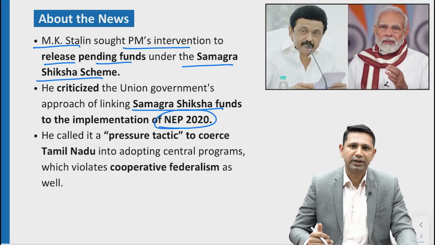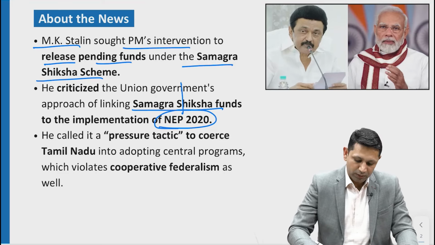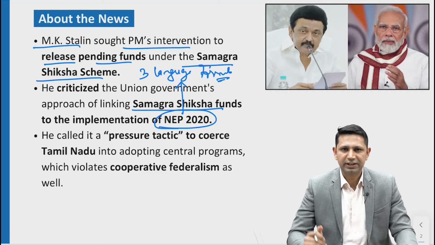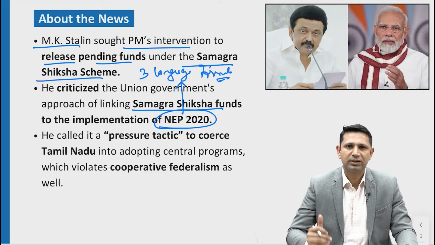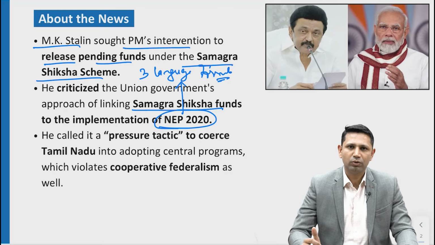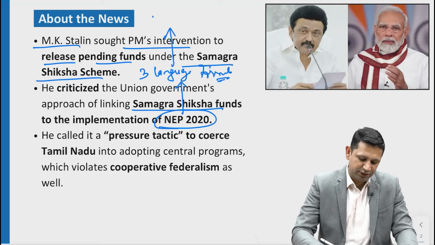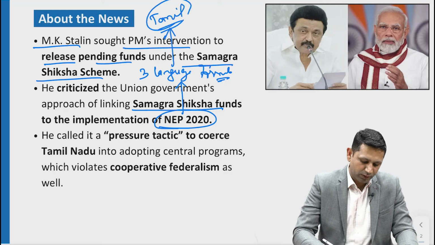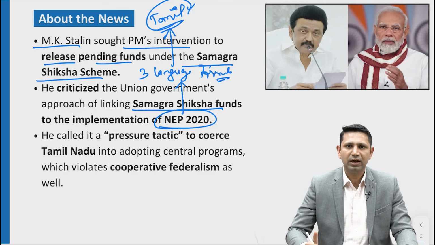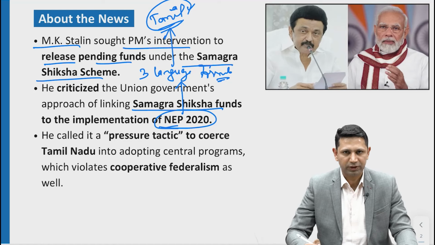Now why is the Tamil Nadu state against this National Education Policy? Because of the three language formula. Under the National Education Policy, a student can learn 3 languages. Now while this 3 language formula is being implemented, Tamil Nadu fears that the Tamil language will reduce its impact in the state. So there is a fear of losing the linguistic identity of the state. That's why they are not endorsing this 3 language formula of the National Education Policy.